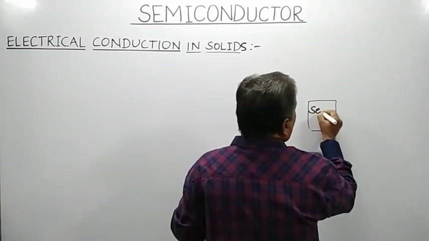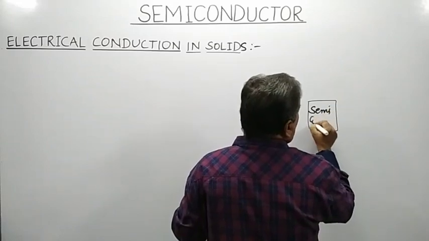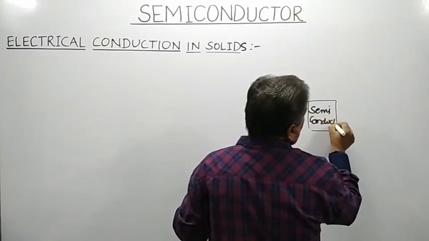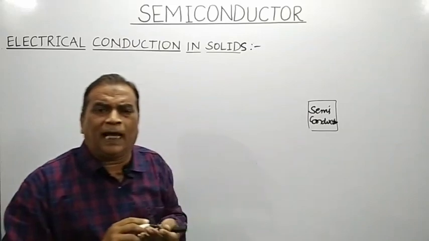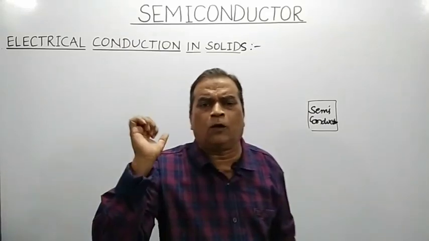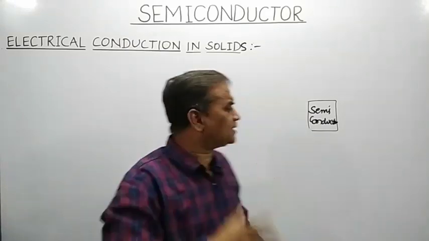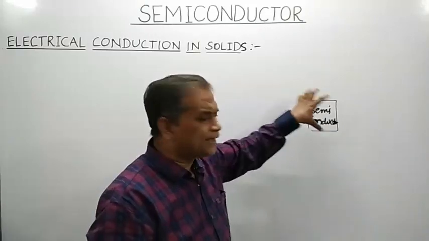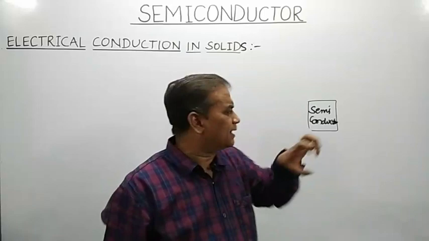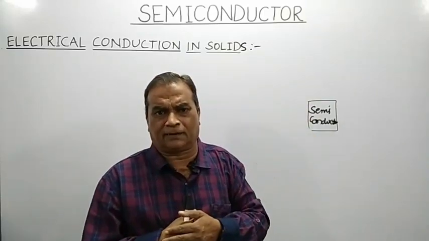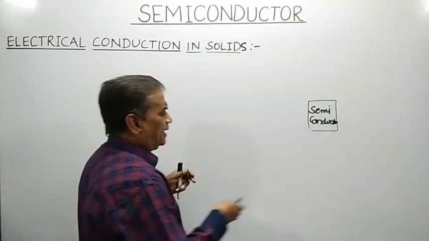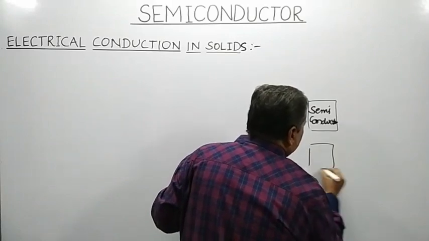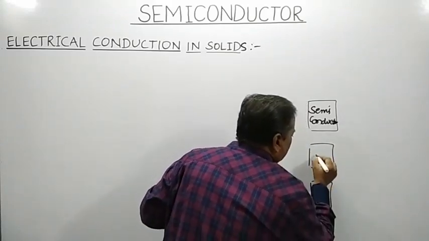As far as semiconductors are concerned, we have direct control over their various electrical properties. That means you can control the electrical conductivity of a semiconductor. Suppose I have a conductor, an insulator and a semiconductor.